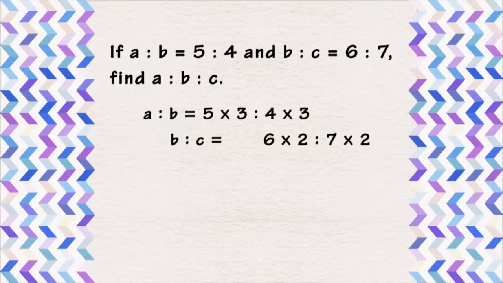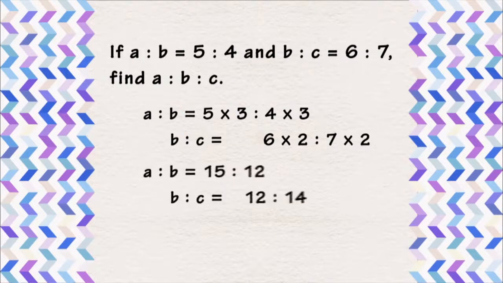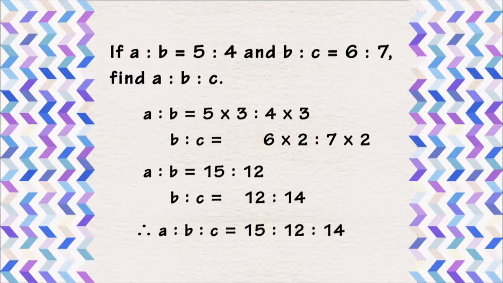B is the common term of these 2 ratios. Let's first use the LCM of B to make these 2 ratios equivalent. The common term B is now 12, so A to B to C is equal to 15 to 12 to 14.